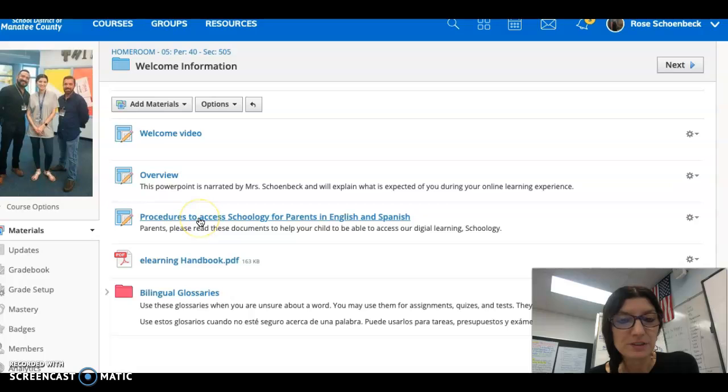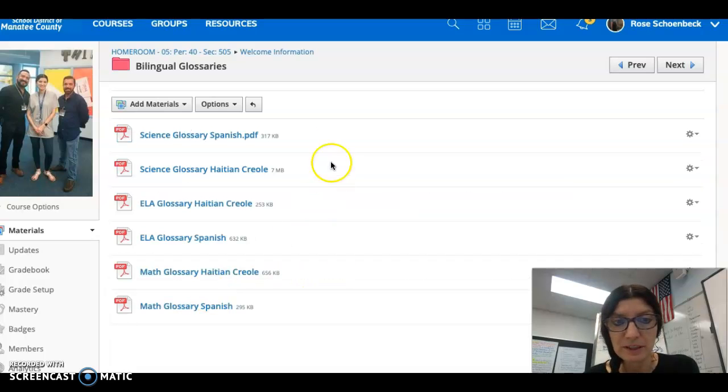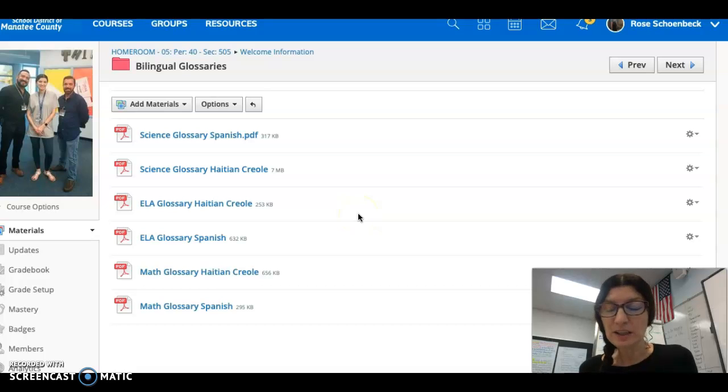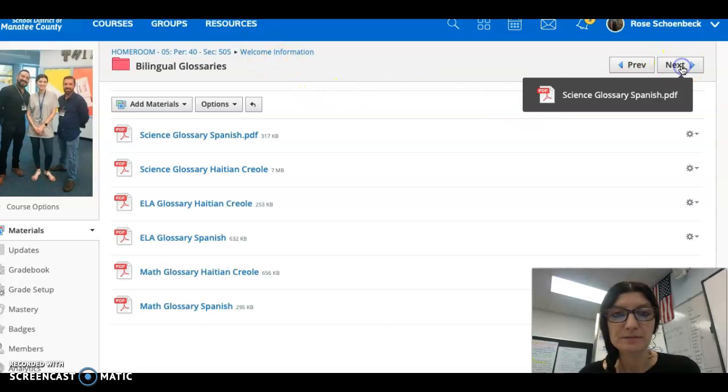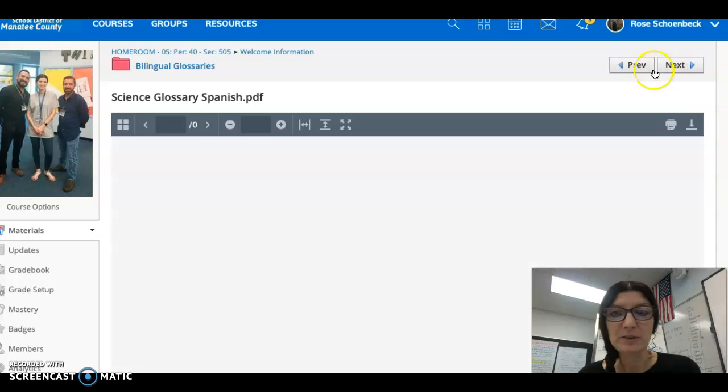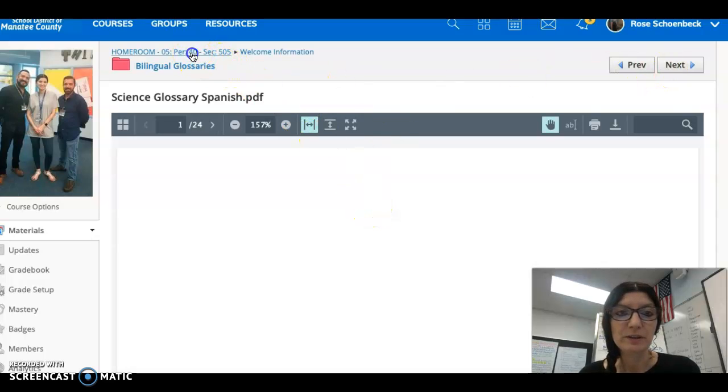And then procedures for parents that they can look at in English and Spanish. The e-learning handbook from the county and the bilingual glossaries. Those are the ones that we give you when we are giving you a test. And there's only so many of you that get them. Not everybody needs them. And if I didn't put one on your desk during the benchmark testing, you did not need one. Okay, so we can go back up here. I can hit the word next, and it goes into that, or it can bring up whatever's next that I haven't seen, or I can go back to homeroom.